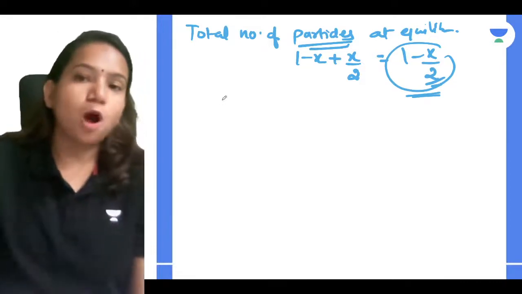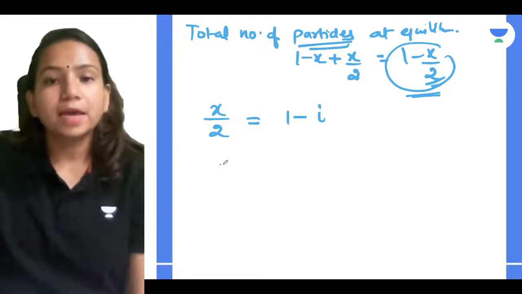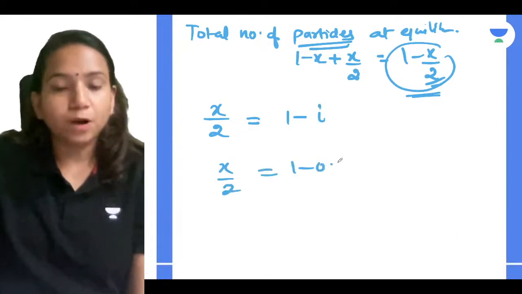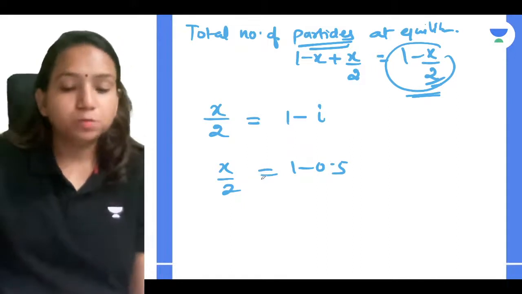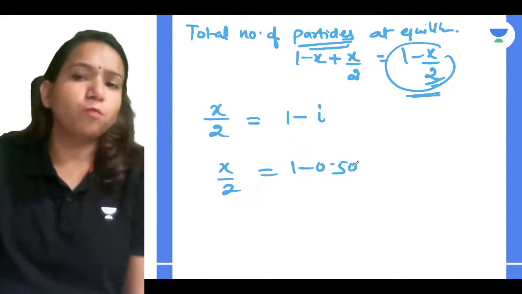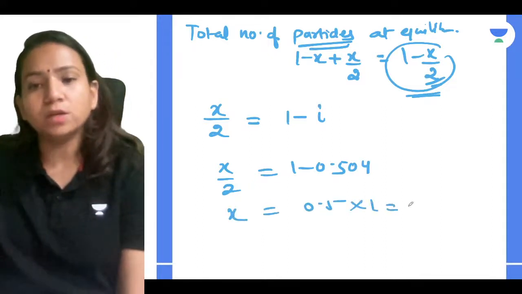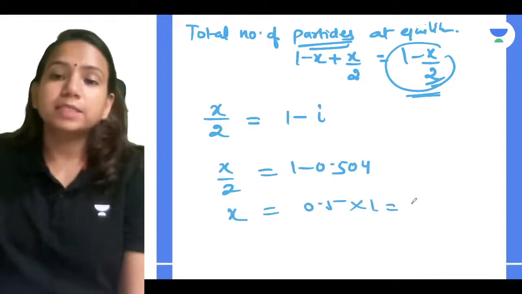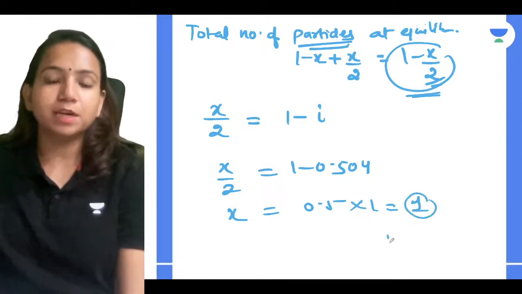So x by 2 is equal to 1 minus 0.5, so it was around 0.504, so you will get 0.5 only, so x is 0.5 into... 0.5 into 1 is 1 only, and you are getting 100%.